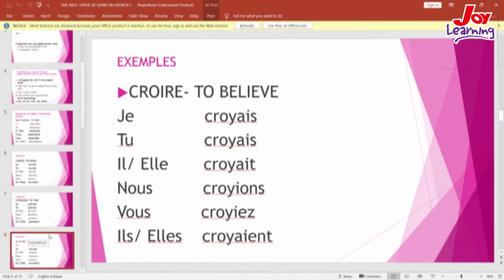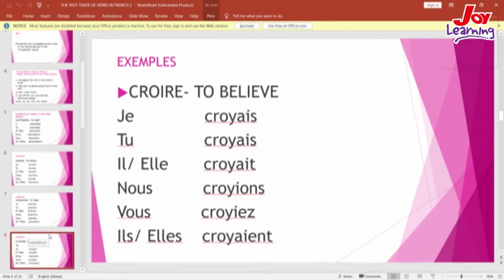The last but not the least verb is croire. Croire means to believe. So we conjugate croire in the present tense. We will have the nous form, we will have nous croyons. And we cut off the ons before we add our endings of the l'imparfait tense.